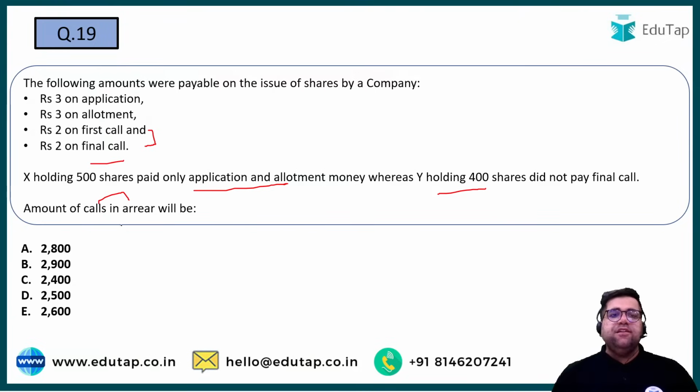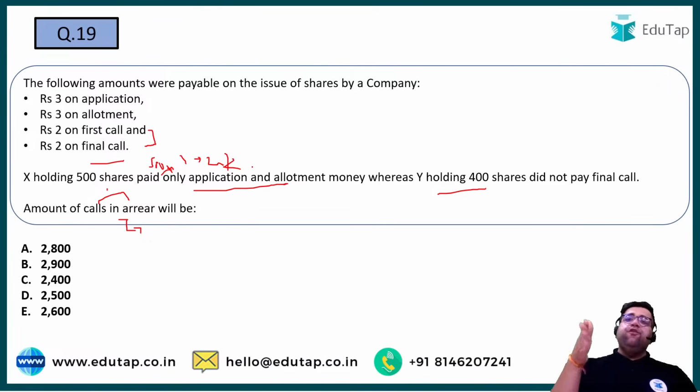Total call in arrears. Call in arrear basically means how much amount is unpaid. That is what you have to calculate. So if X is holding 500 shares and he has not paid first and final call, it will be 500 into 4. Why? Because 2 you are calling on first and 2 on final. So first plus final will be 4 only, right? So 500 into 4 is the total due for Mr. X, which will be 2000.